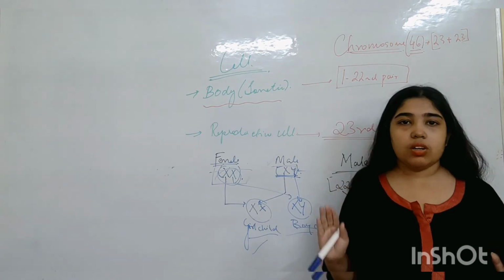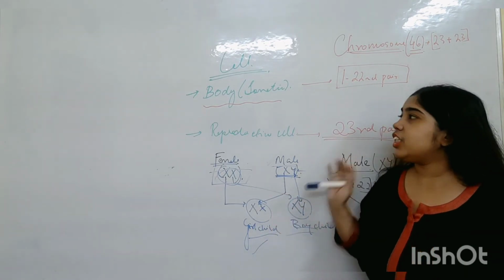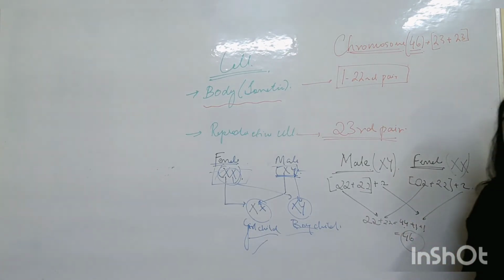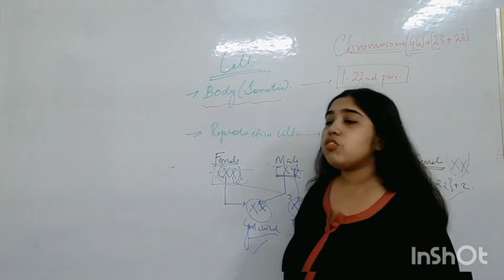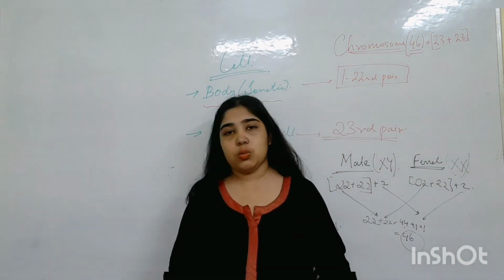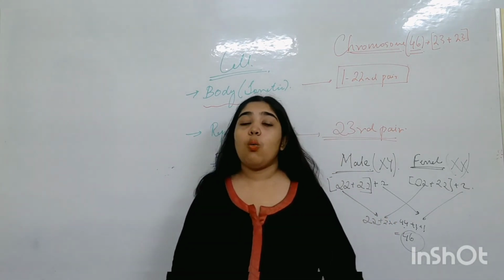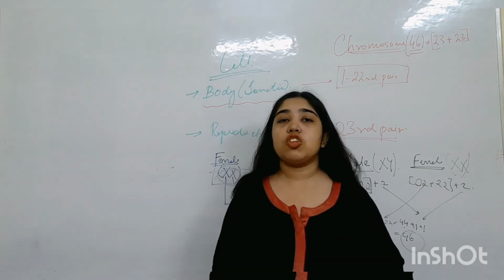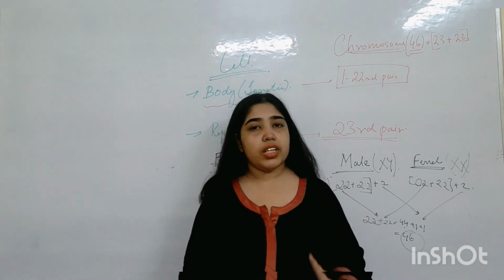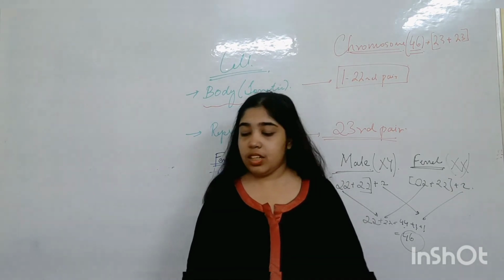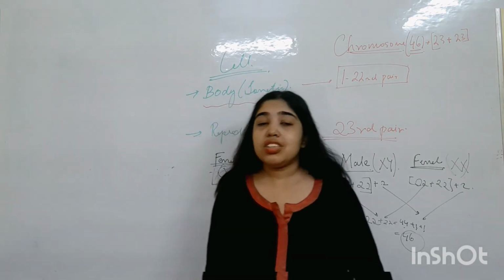Is the concept clear? This is a basic concept which you need to understand. And here the concept of chromosomes is also clear. We have 46 chromosomes in our body. That is 23 pairs of chromosomes, where pairs 1 to 22 are known as the normal body cells, you can say. But the 23rd pair of chromosomes is known as the reproductive cells. Okay, so this is what you have to understand.